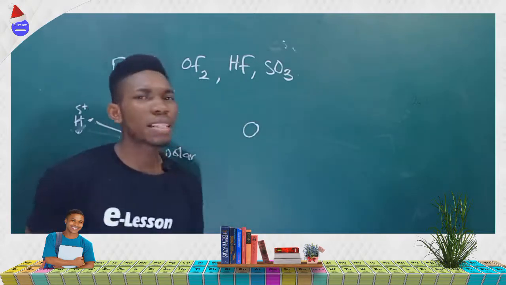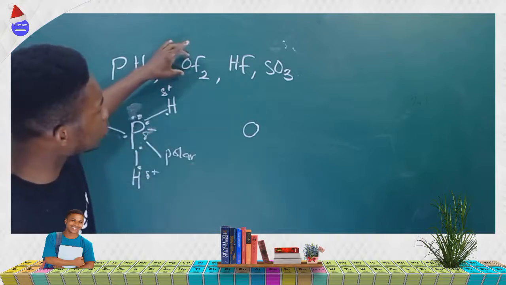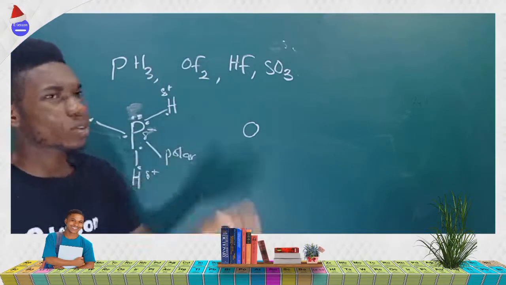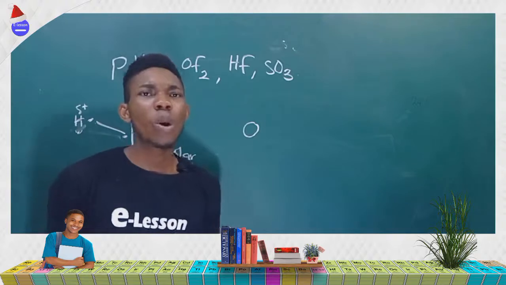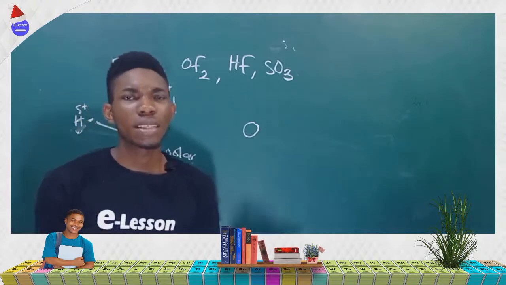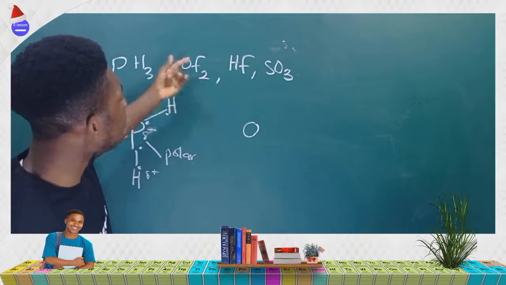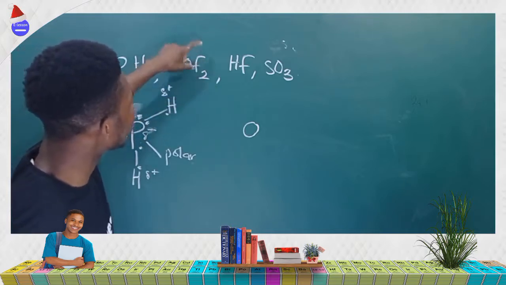It has 6 valence electrons. Now between these two, oxygen and fluorine, which of them will be the central atom? The least electronegative atom is said to be in the center, or the central atom. In most cases, just look at them, the one that carries a subscript is likely to be the central atom.